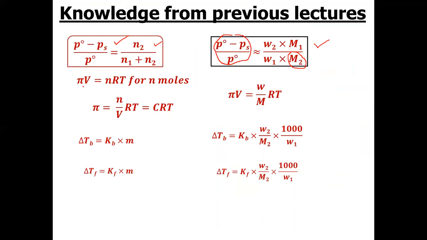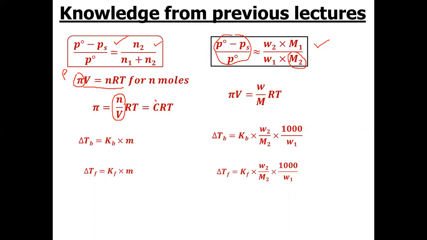Similarly, this is the expression for osmotic pressure of the solution, where osmotic pressure is denoted by the symbol pi. We can also use the symbol P; it is up to you. So pi V is equal to nRT, or we can write pi is equal to n by V. Now n by V is the number of moles of solute per liter of the solution.